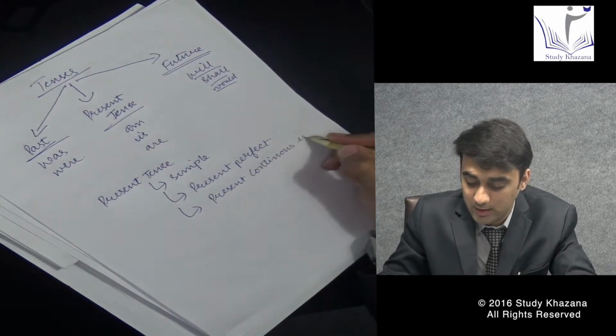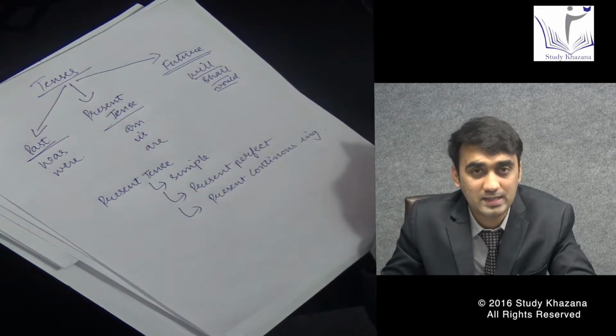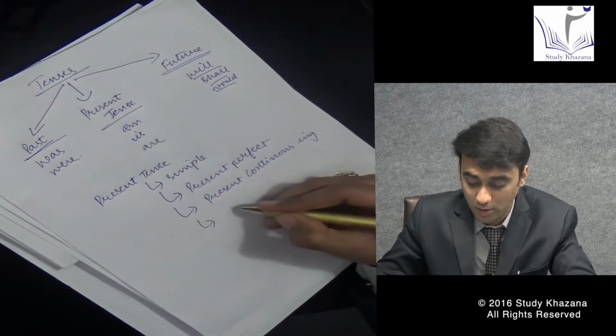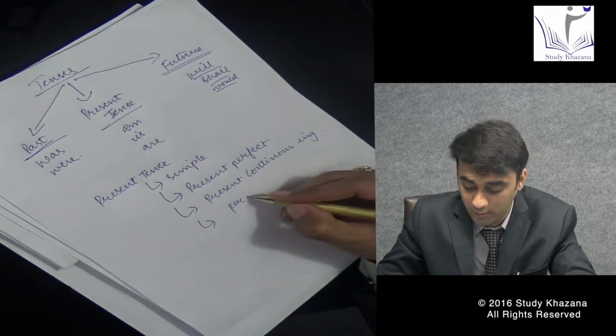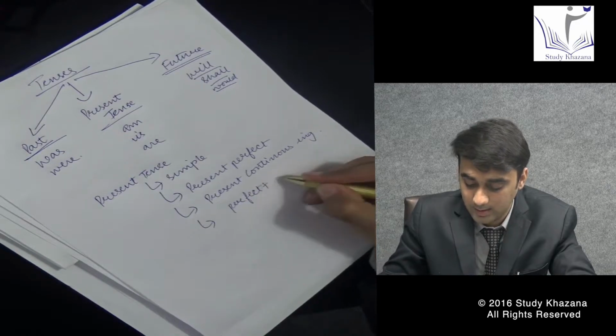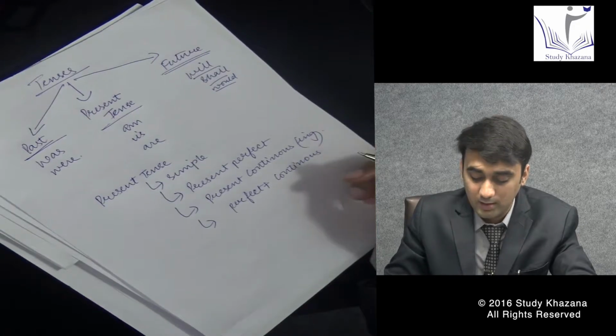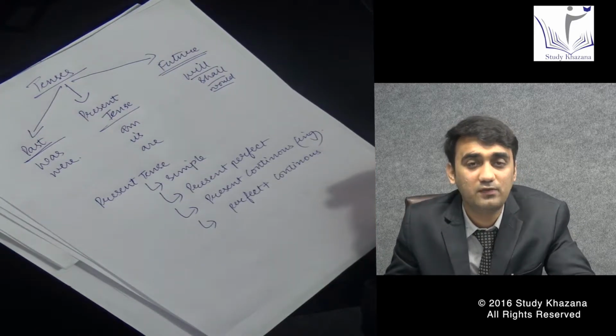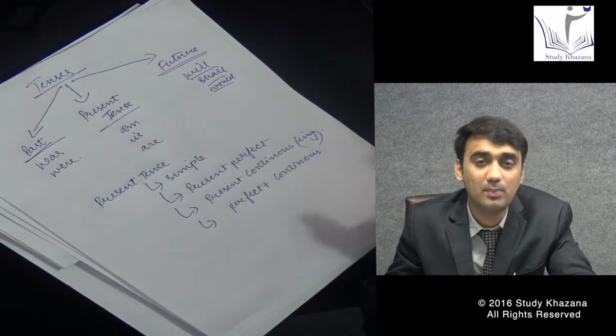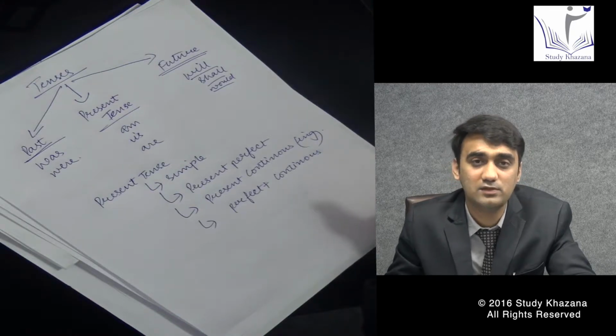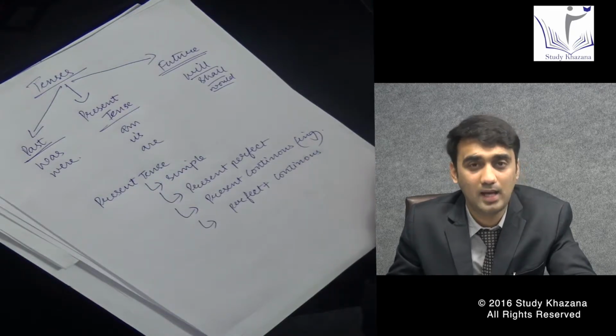All sorts of ing forms are implied in your continuous tense, and last comes the compound of perfect plus continuous. The four major bifurcations that we did in present tense apply the same with past and the same with future. Now why does that happen?